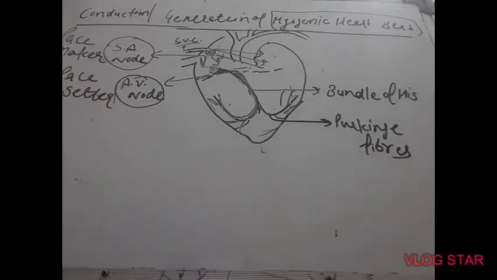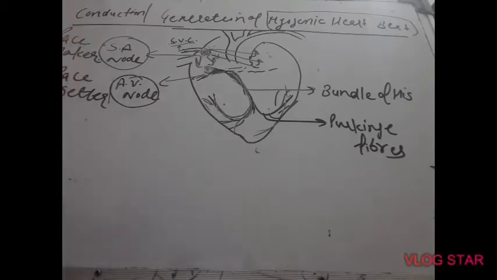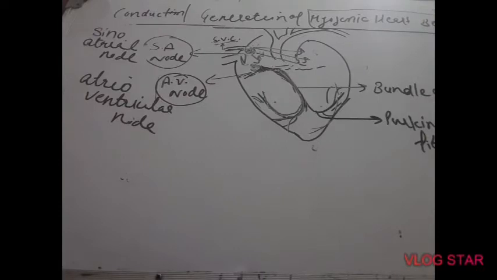Two important questions: what is pacemaker, or who is called pace setter of the human heart? SA node stands for sinoatrial node and AV node stands for atrioventricular node. So from the names itself, they are clear.